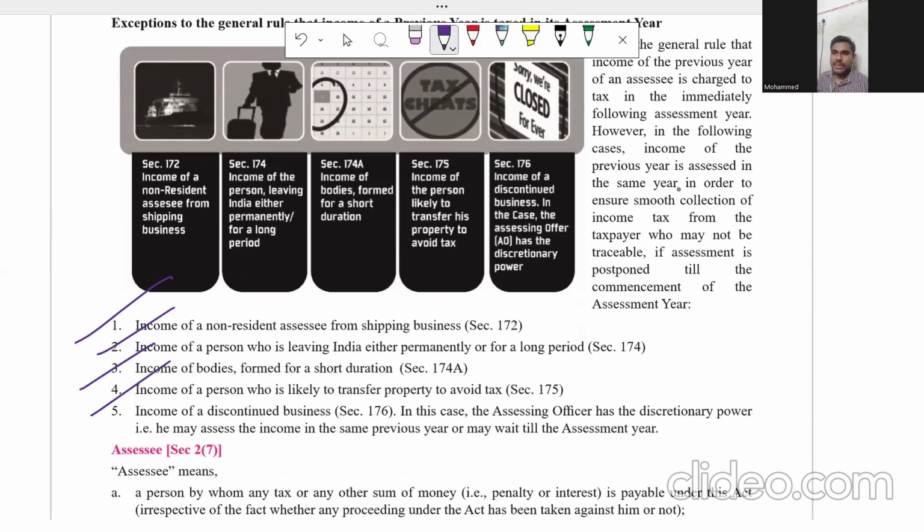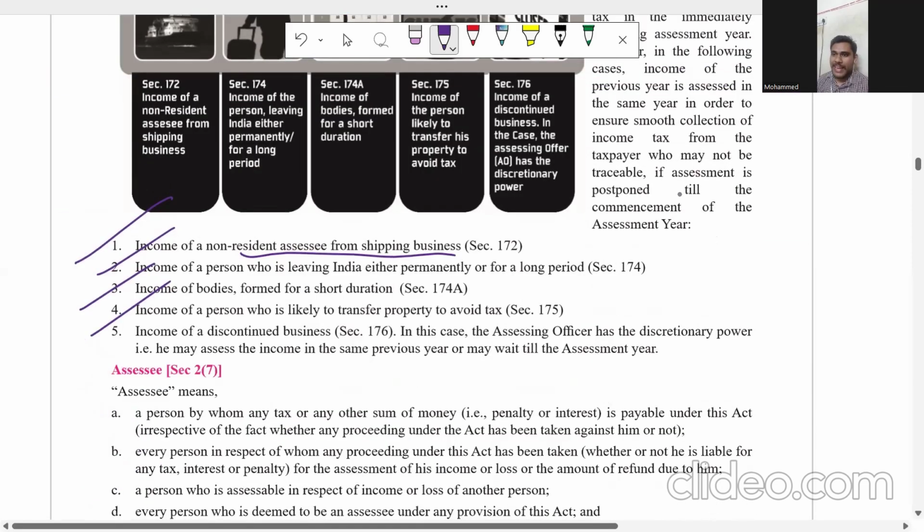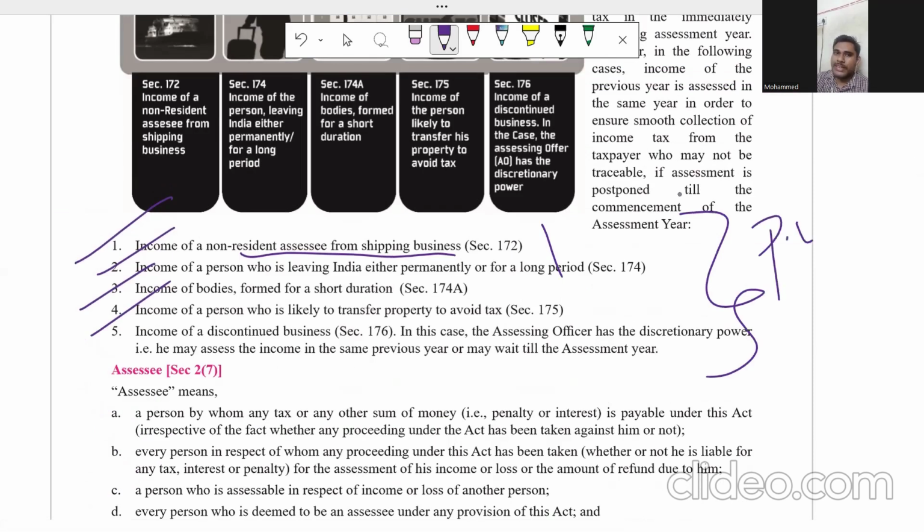Okay. Income of a non-resident shipping business. For example, if a non-resident is going to earn income and he has a shipping business, then he has to pay the tax in the previous year itself. In all these cases, when we earn the income, we have to pay the tax in the previous year itself. Okay, you got it. If a person has a non-resident shipping business, he is going to pay the tax in the previous year itself.